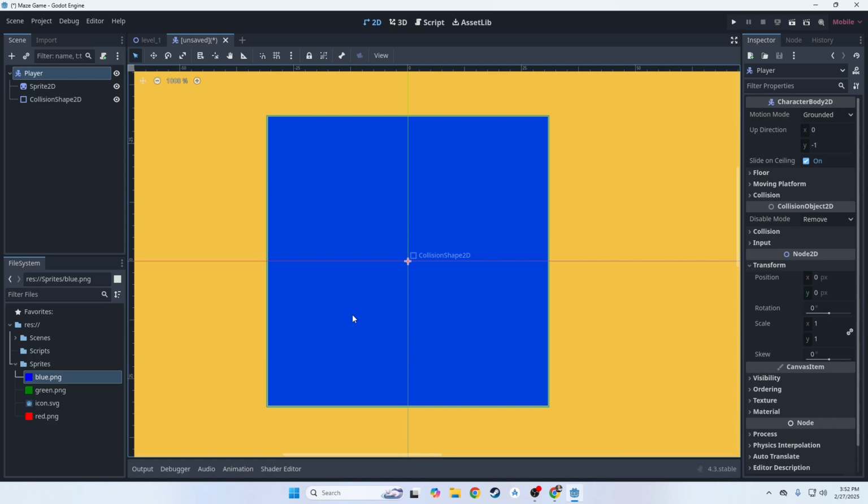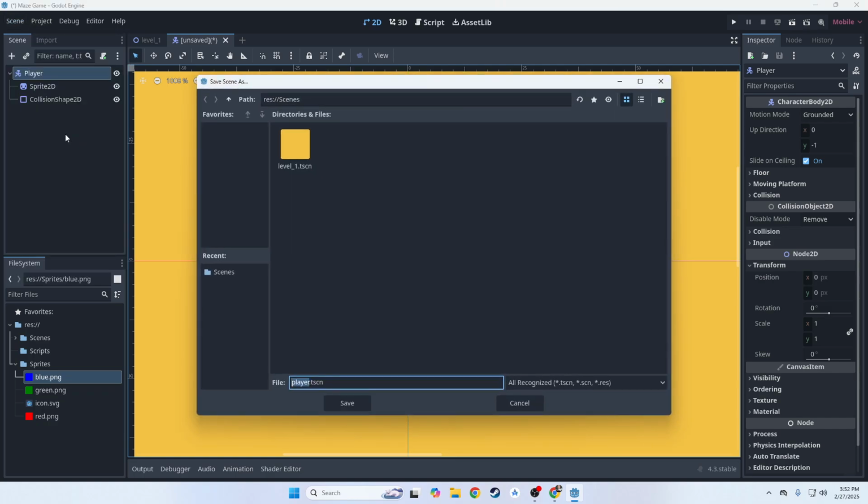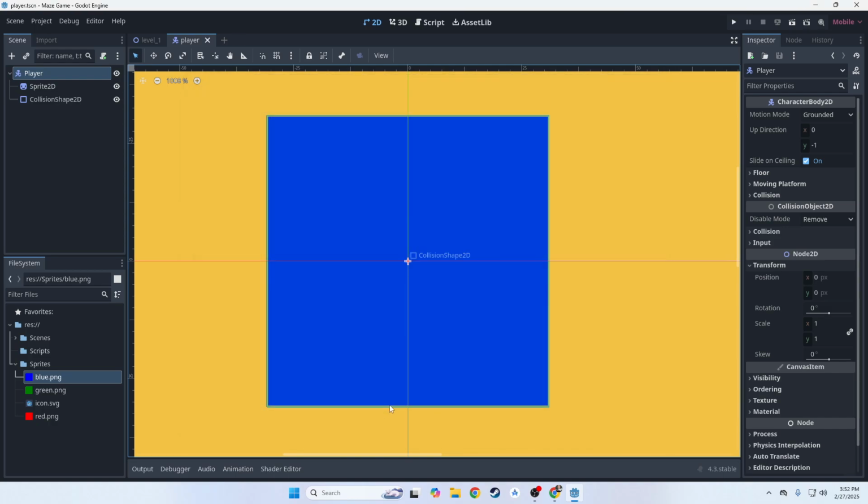We need to learn how to write some code. I know, we were avoiding it as much as we possibly could, but we need to learn how to write some code. But tell you what, before we do that, let's put this into our scene and see what it looks like. All right, we need to save this scene. Let's go scene, save scene, and it's in the scenes folder. Yep, player. Okay, good. So now we have player and level 1.